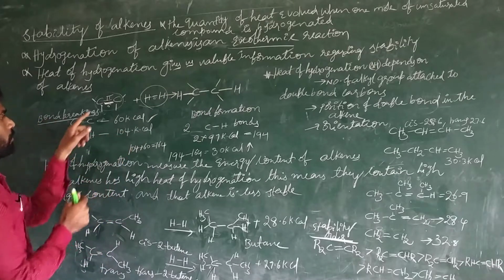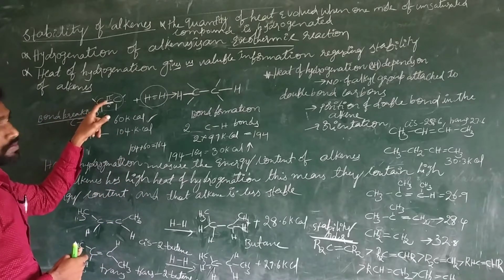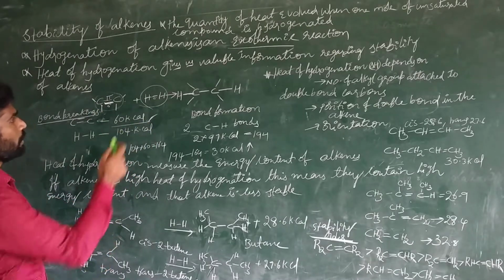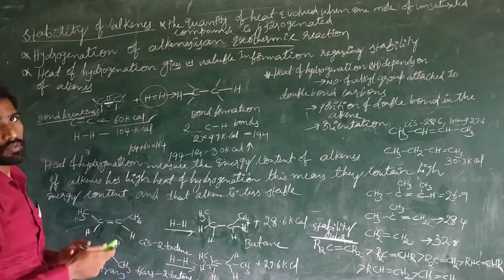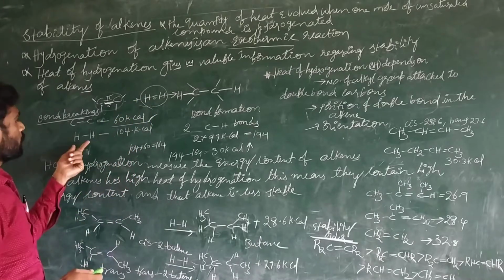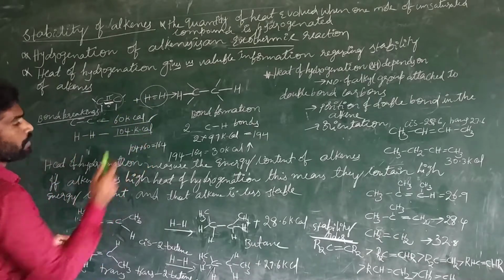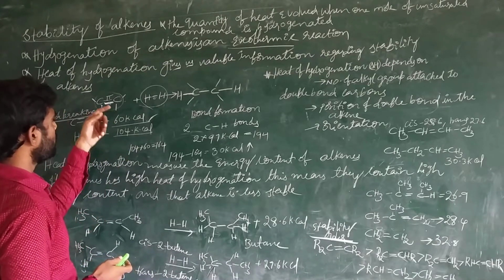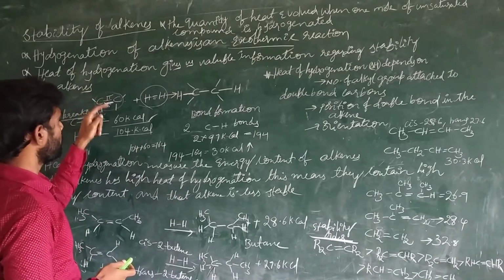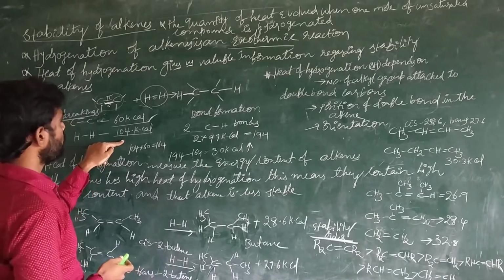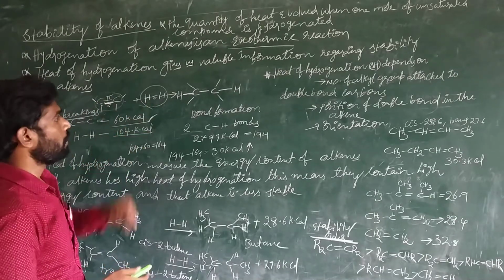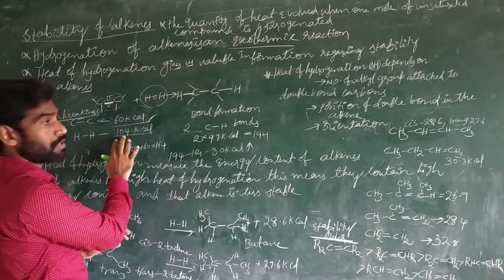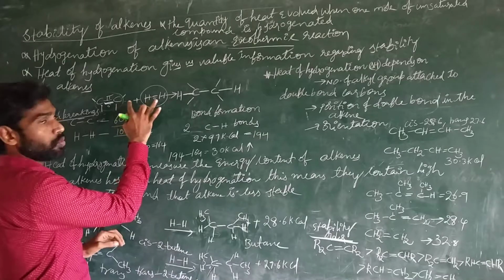If you want to break the bond between carbon and carbon, that is a pi bond, we need 60 kilocalories of energy. And if you want to break the bond between hydrogen and hydrogen, it is a sigma bond, so how much energy do we need? 104 kilocalories of energy. So we apply 60 kilocalories to break the carbon-carbon pi bond, and 104 kilocalories to break the hydrogen-hydrogen bond. This much total energy is required to break the bonds in these two reactants.